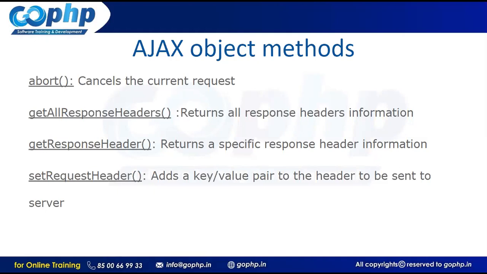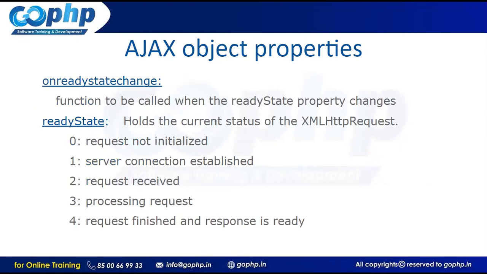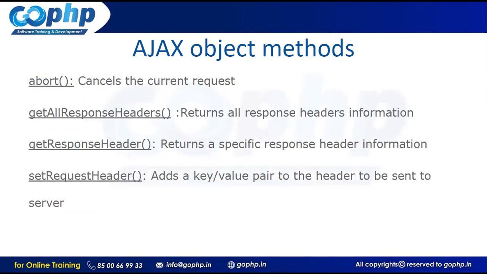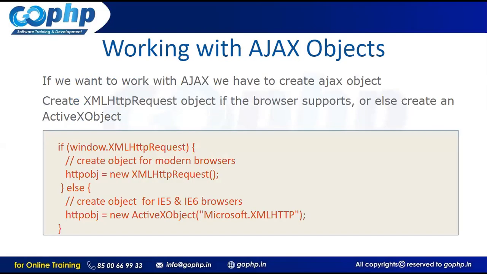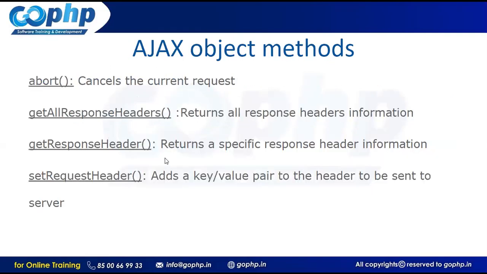And next we have some properties, guys. These properties also we cannot access. When can you access these properties and methods? If you create the object. As the object is ready in this situation, right? We created the object. Now we are able to access Ajax properties and methods, guys.